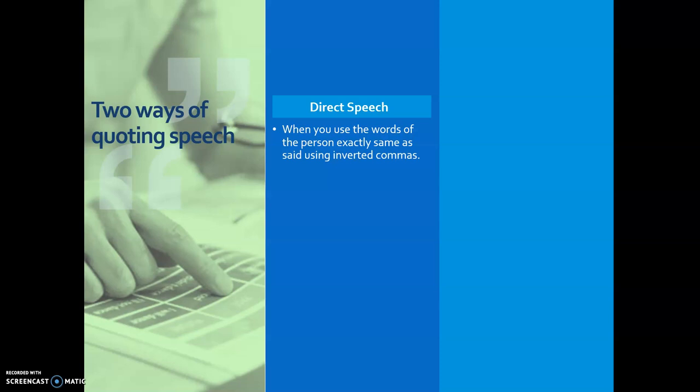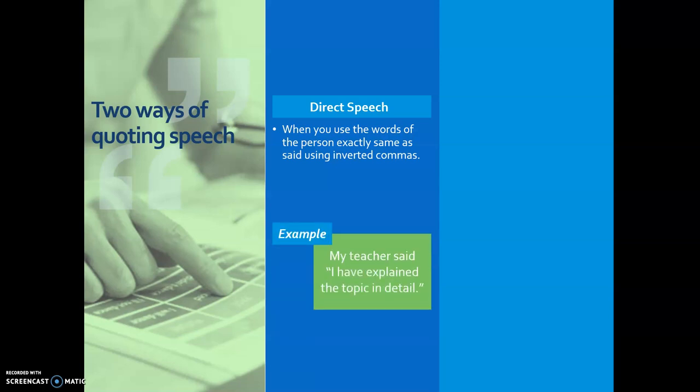There are two ways of quoting speech. Direct speech, when you use the exact words of the person as said, using inverted commas. Example: My teacher said, "I have explained the topic in detail."